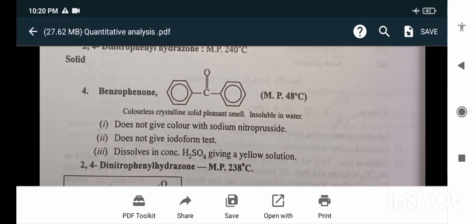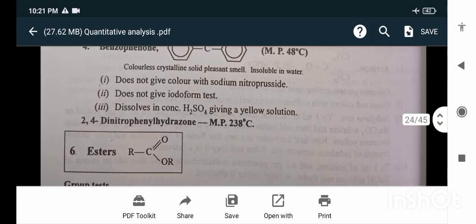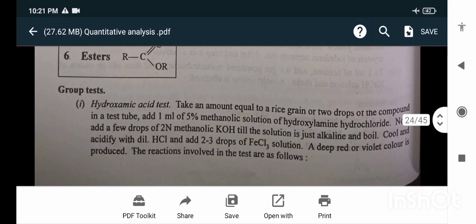Benzophenone: solid, melting point 48 degrees Celsius. Colorless crystalline solid with a pleasant smell. Does not give a color with sodium nitroprusside. Does not give the iodoform test. Dissolves in concentrated H2SO4 giving a yellow solution. 2,4-dinitrophenylhydrazone melting point is 238 degrees Celsius.